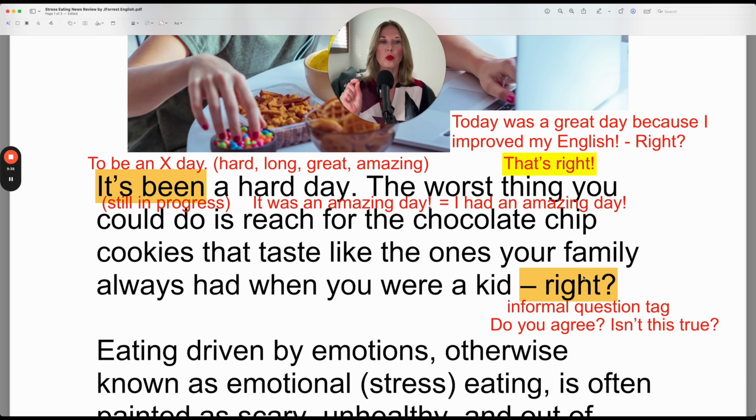Let's review this word right. It functions as a question tag. It is a more informal question tag. Native speakers commonly use this in spoken English, but as you know, this is a news article, so this is used in written English as well. Now, the more formal way of saying this, the standard way is perhaps, do you agree? Isn't this true? But you can simply say right.